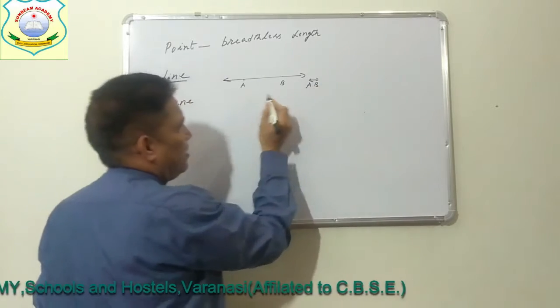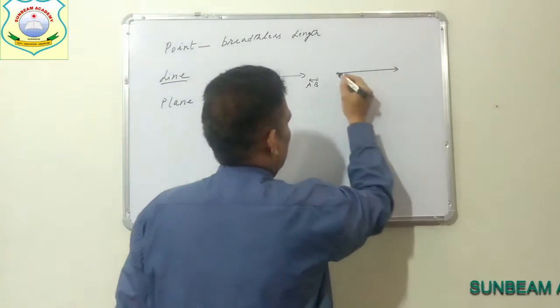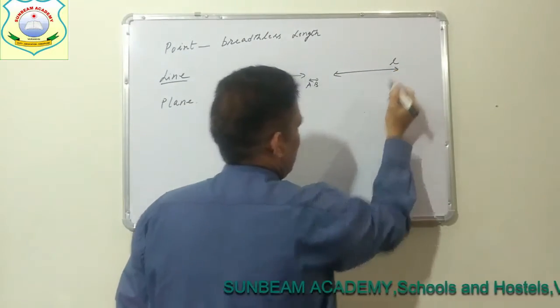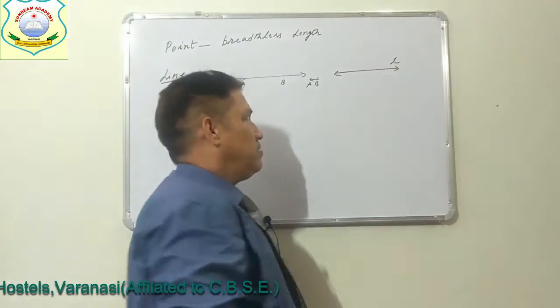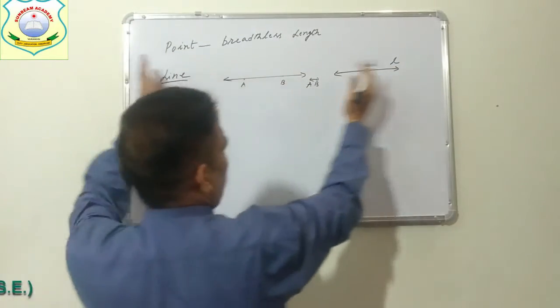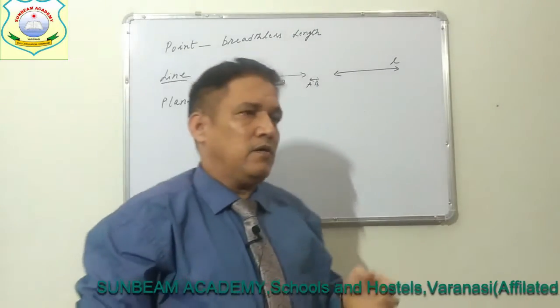We can also represent the line by small letters like L, M, so L is a line, but it actually extends in both directions infinitely, so we cannot get a perfect example of line.